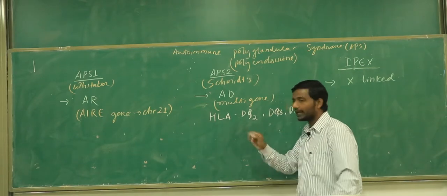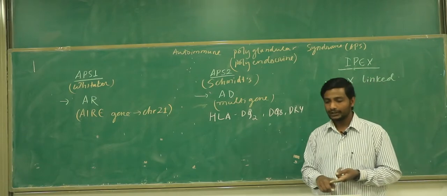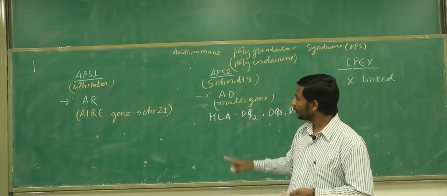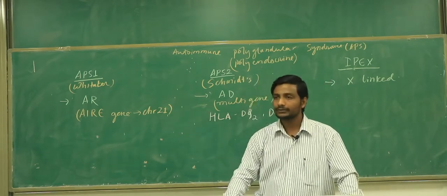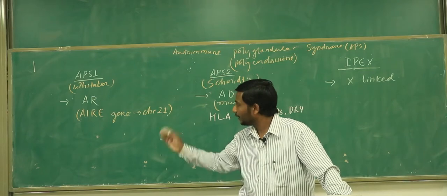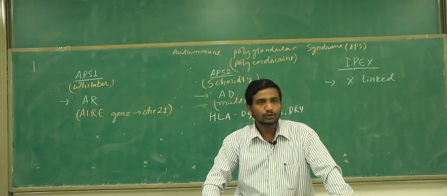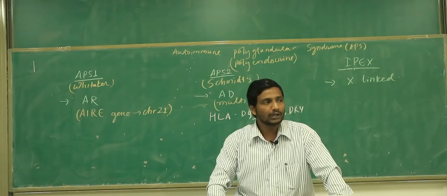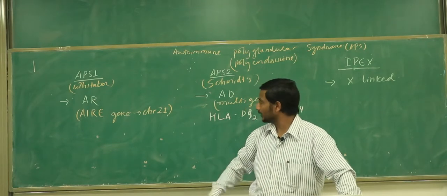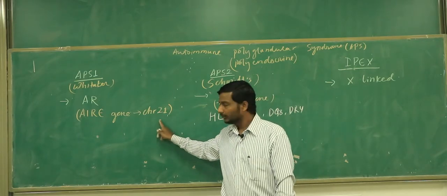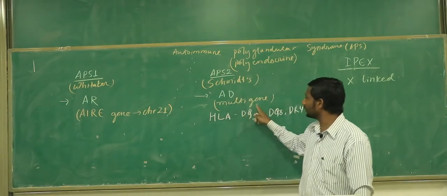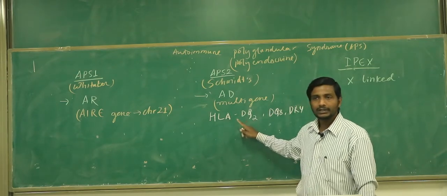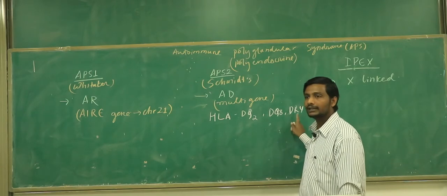So these are the common HLAs associated: the DQ2, which one is the next one? DQ8, and which is the next one? DR4. Okay. So once again, all of you tell me, what is another name for APS1? Whitaker syndrome. And what is the pattern of inheritance here? Autosomal recessive. And what is the gene affected here? The autoimmune regulatory gene, AIRE gene, and this is located in which chromosome? Chromosome number 21. But if you look at the gene for the APS2, it is going to be multi-gene involved here. But here is the HLA association. Which three HLAs are involved? Tell me. DQ2, DQ8, and DR4.